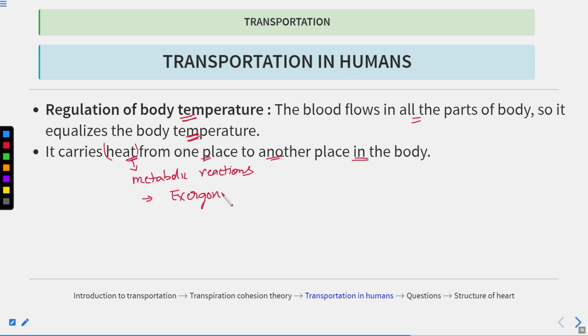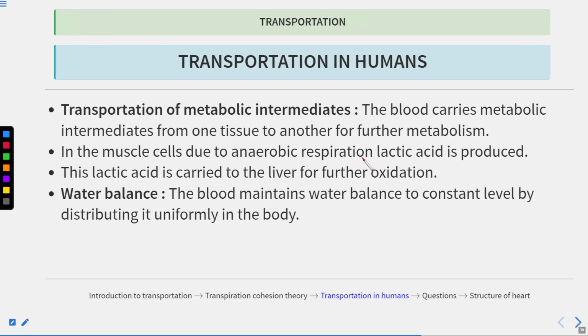In an exergonic reaction, the energy is released, and the energy is also released in the form of heat. And this heat is transported from one place to another within the body through blood. All right. So these were the functions of the blood.